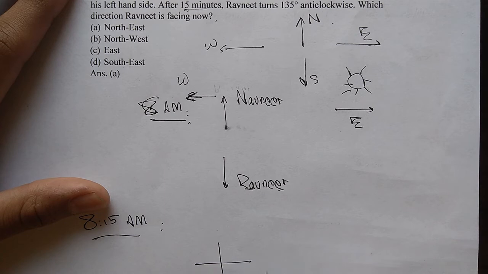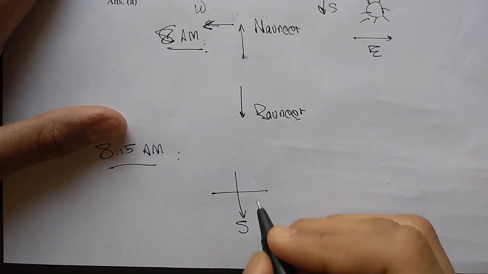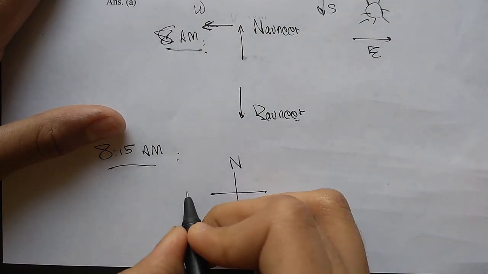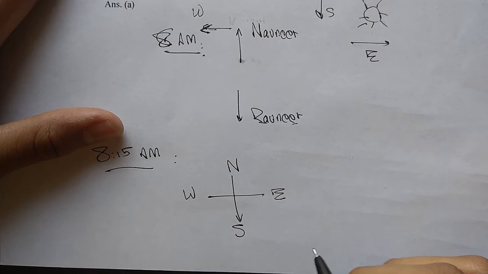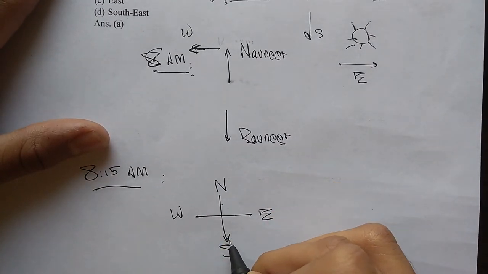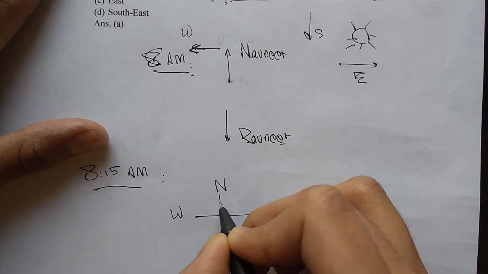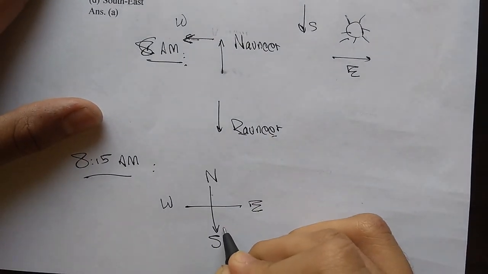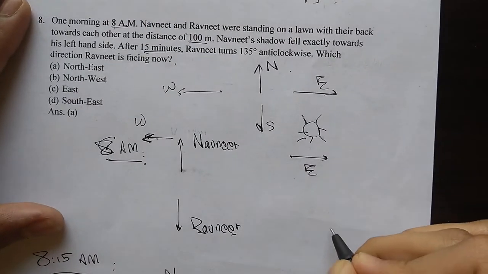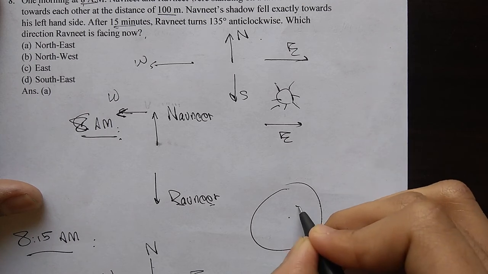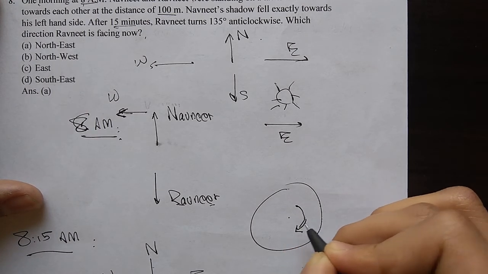Now that we know Ravneet's original direction, which is like this, we can draw the cardinal directions. And now we can rotate Ravneet by 135-degree anti-clockwise. First of all, anti-clockwise will be in this direction. If this is a clock, the clock generally goes like this, right? I hope it goes like this.